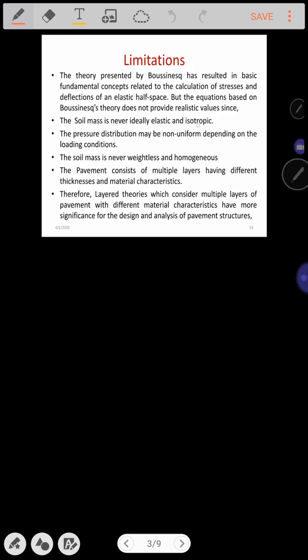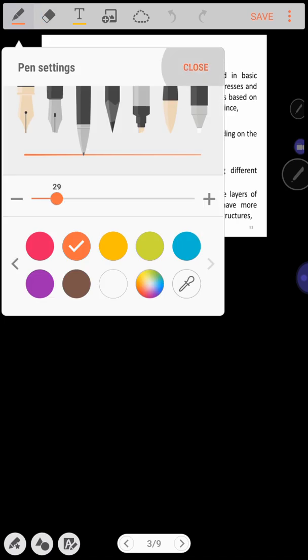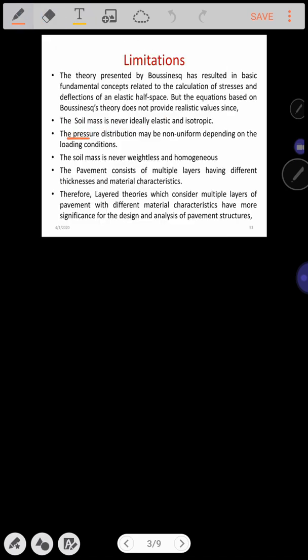The previous assumption that the soil is elastic or isotropic fails, because in real practice the soil is neither an elastic material nor an isotropic material. Hence the Boussinesq theory does not give realistic stress values. The pressure distribution may be non-uniform depending on the loading condition, but we assumed it to be uniform. Practically speaking, it may not be uniform.